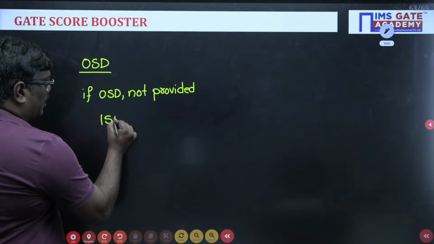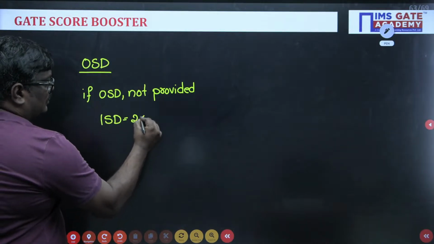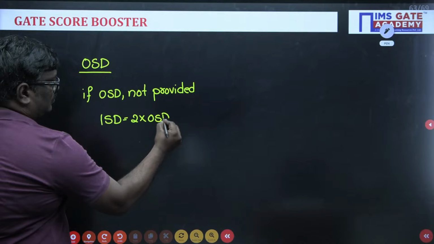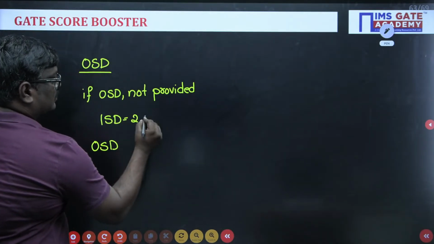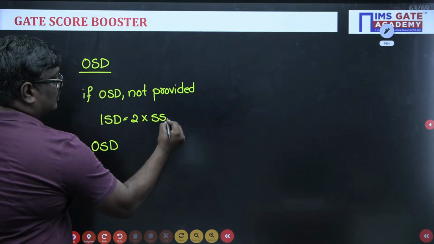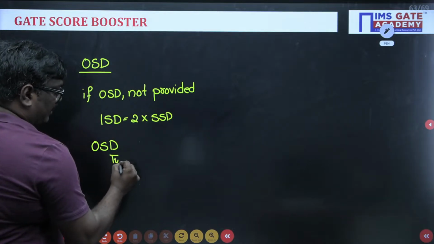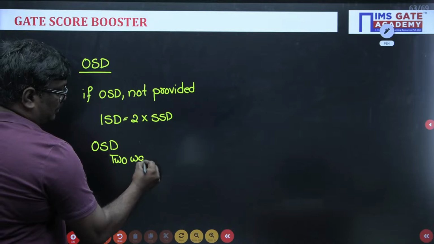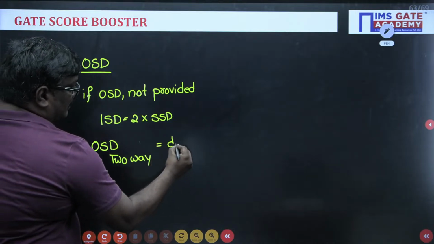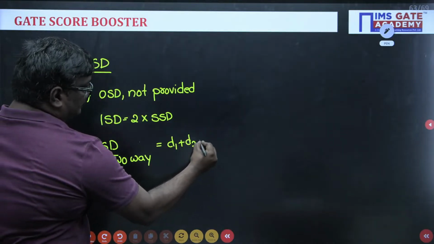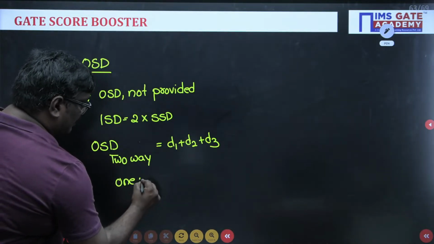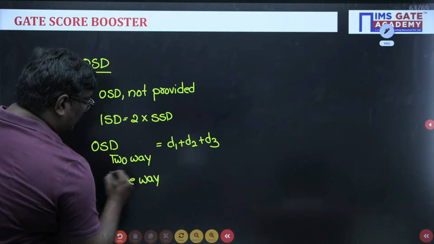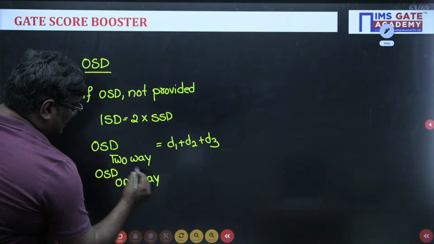ISD will be equal to 2 times the SSD. Sir, see, OSD for two-way traffic is equal to D1 plus D2 plus D3. Okay, OSD for one-way traffic will be equal to D1 plus D2.